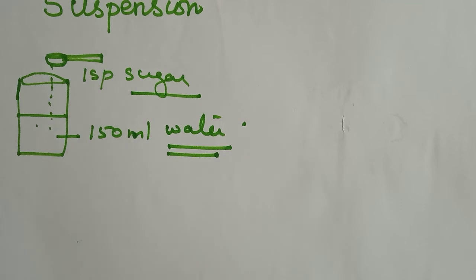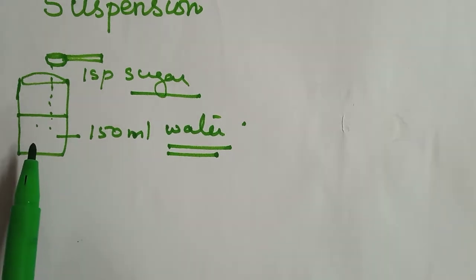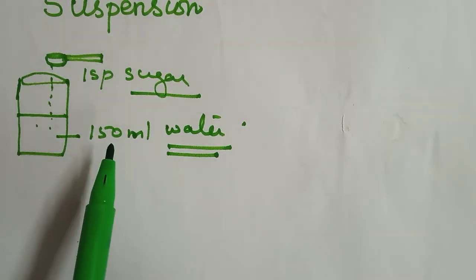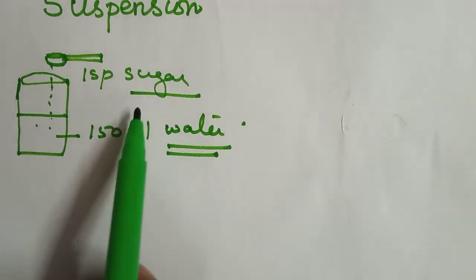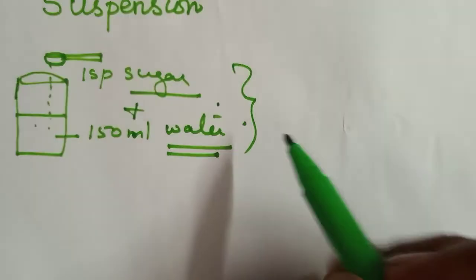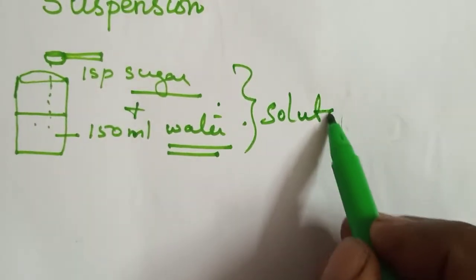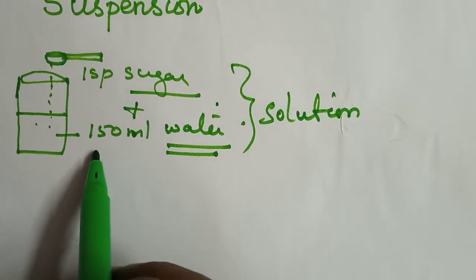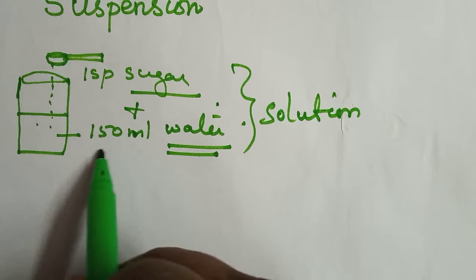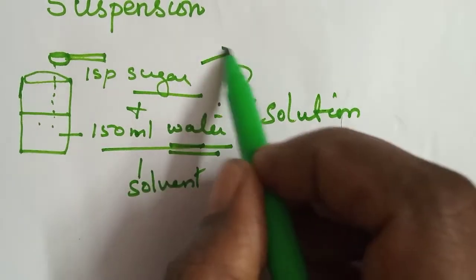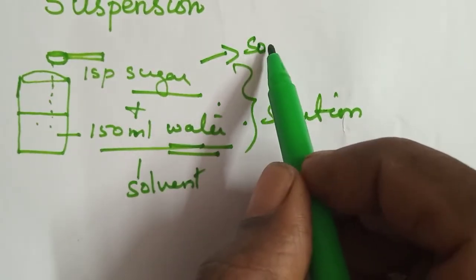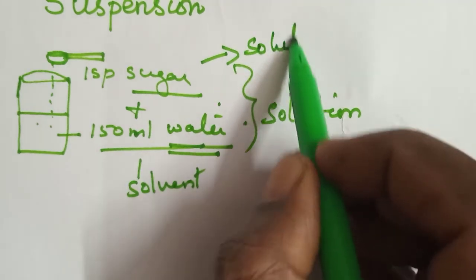Understood? So the solution of sugar in water means sugar solution. Both combined together, we are getting the solution. In the solution, solvent is water, sugar is solute. Understood?